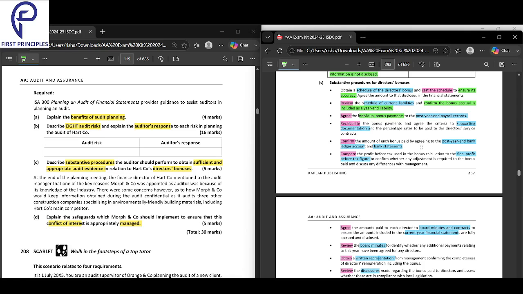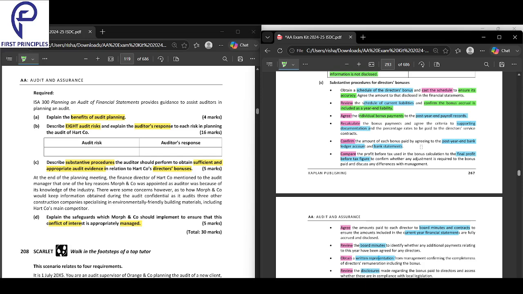Individual bonus payments you will get in the bank statement of the company because the company would have paid people individually, or you can get it in the bonus book, where they keep a track of all the bonus. You get a list of how much you paid to X, how much to Y, how much to Z. Compare that list to the payroll records of the company, just to see that the correct amount has been entered in the books also, and that what is in the books is all that has been paid. You have not paid over, and you have not paid under.